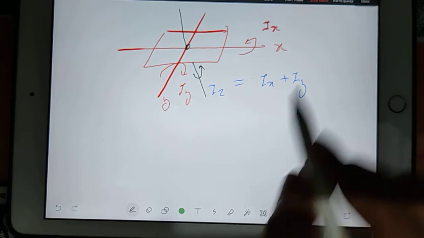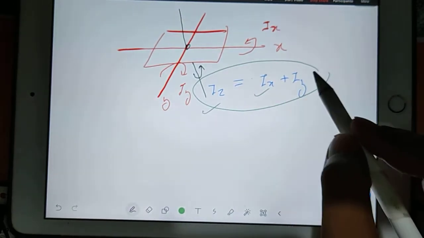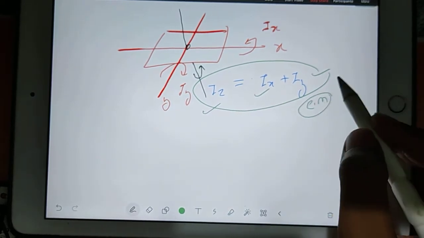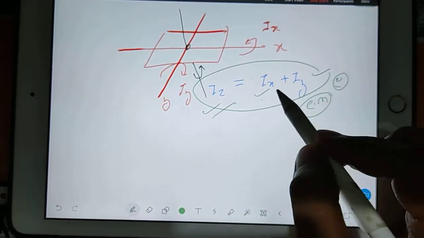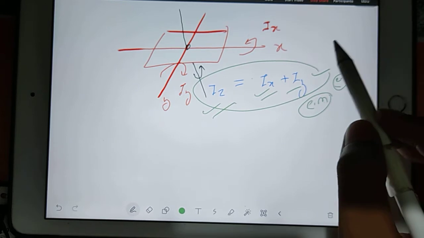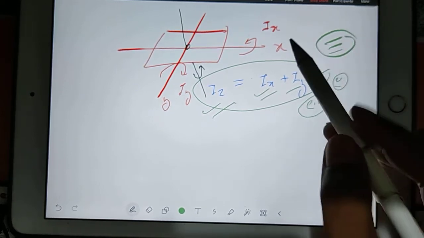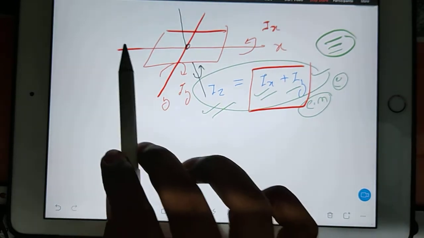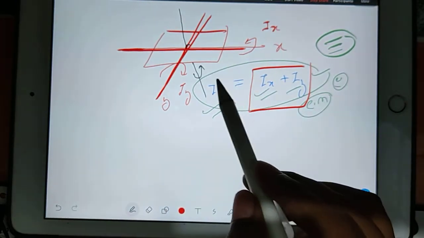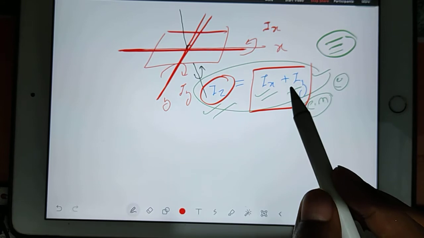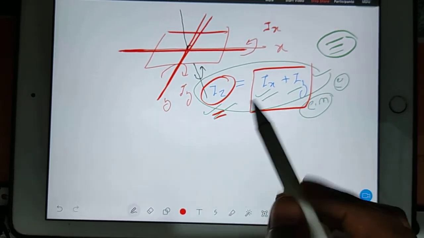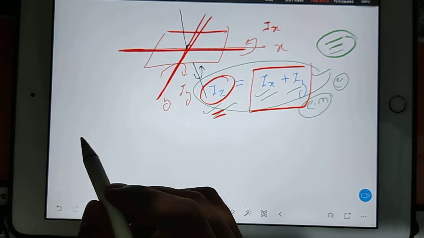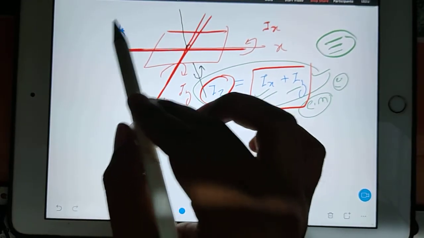Now see what is common in this. All the axes are passing through center of mass. Okay, and what is the next interesting part? All three axes are perpendicular. What is the next interesting part? These two axes, Ix and Iy, are lying in the same plane. That's why they are giving us another third axis, perpendicular to both. Now next, where to apply this theorem?